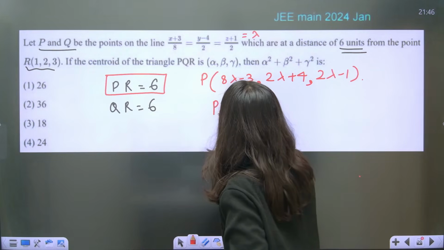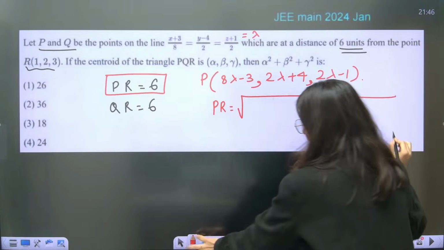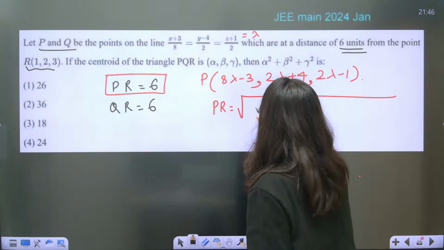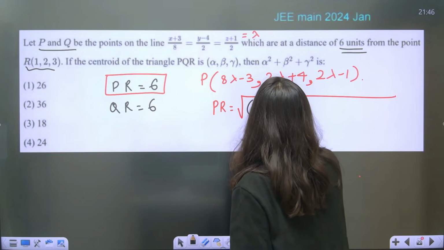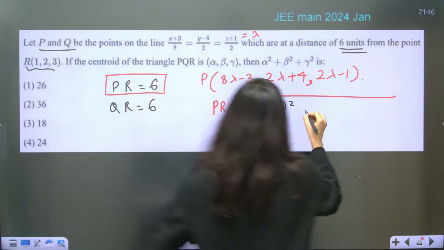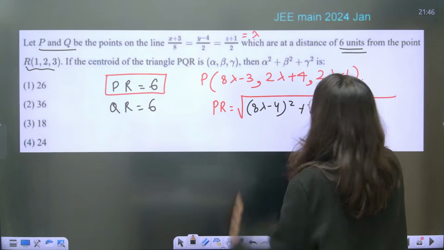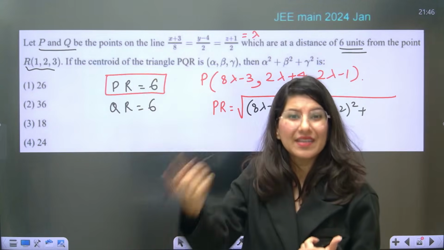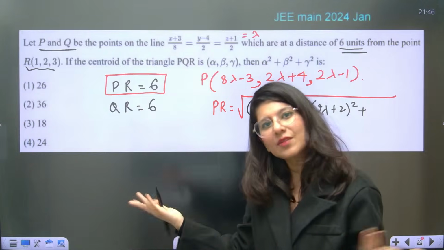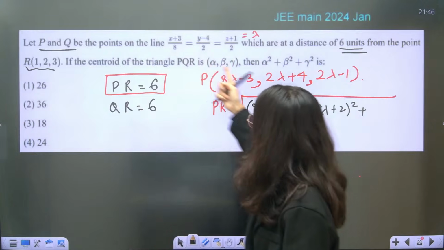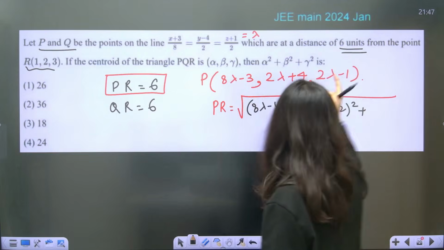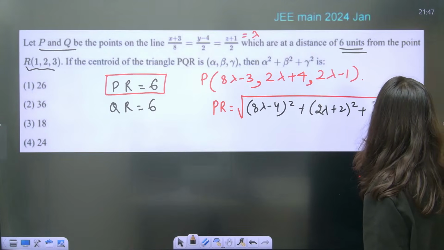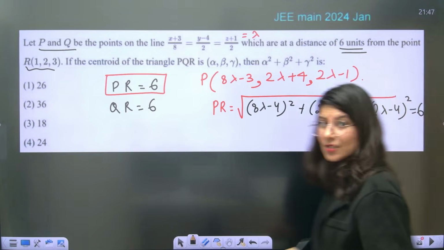So PR, can anybody tell me what will be the value of PR? Yes. So PR: 8 lambda minus 3 minus 1, so 8 lambda minus 4 whole square, plus 2 lambda plus 4 minus 2, so 2 lambda plus 2 whole square. Remember, x2 minus x1 whole square, y2 minus y1, z2 minus z1. That is what we are doing. Then 2 lambda minus 1 minus 3, so 2 lambda minus 4 whole square will be equal to 6 as per the question.